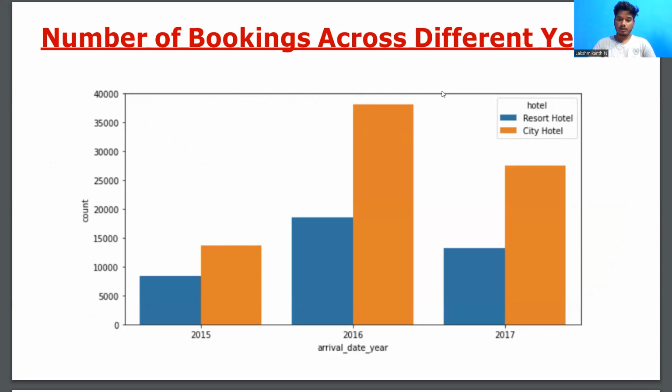This is the number of bookings across the different years. As we see in the graph, 2016 has the highest number of bookings in the hotel industry, and there is also a comparison between resort hotels and city hotels. We have that data in this graph as well.